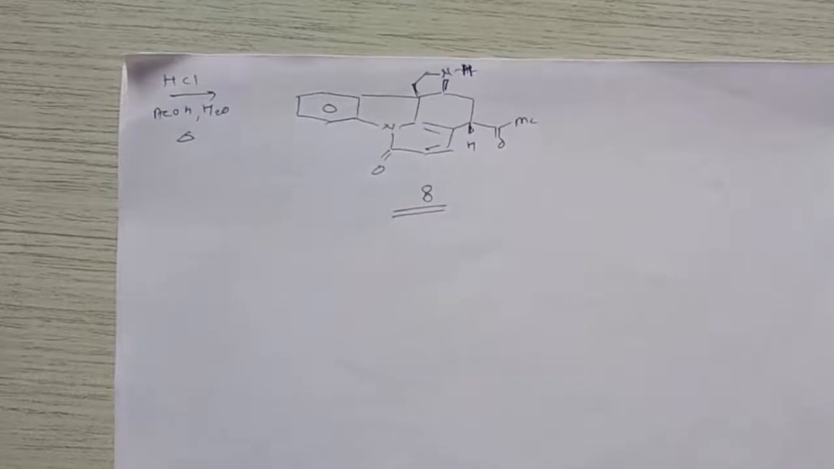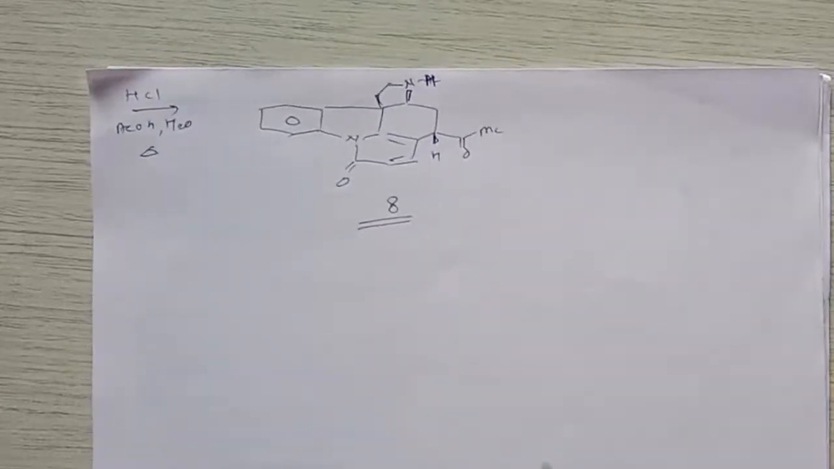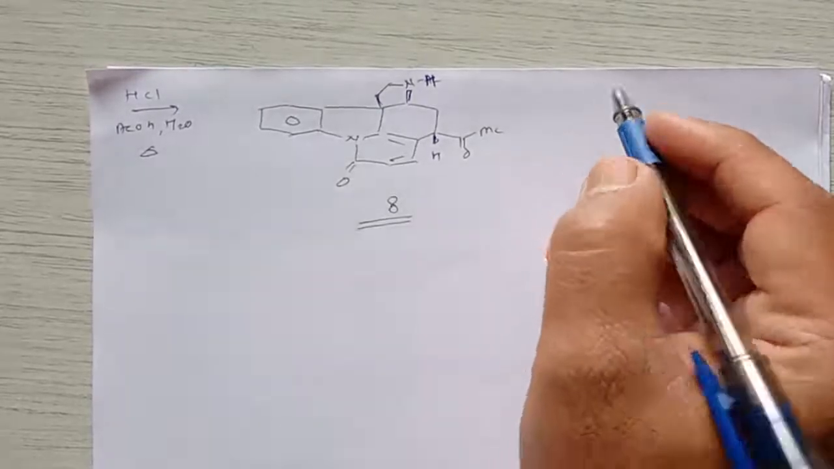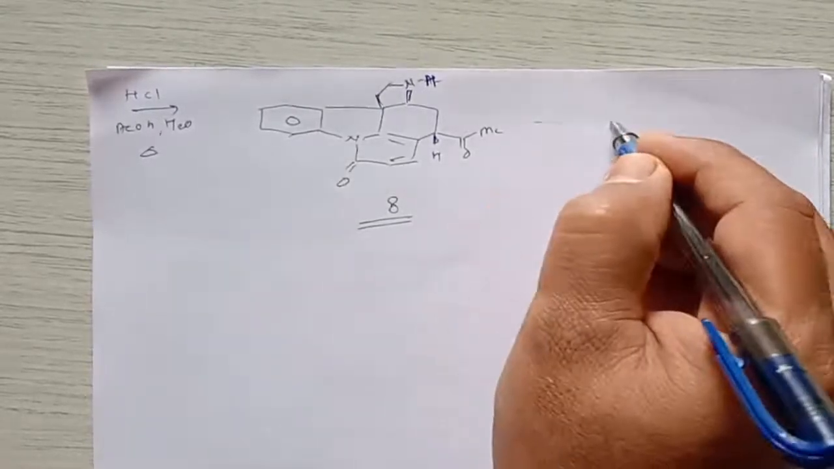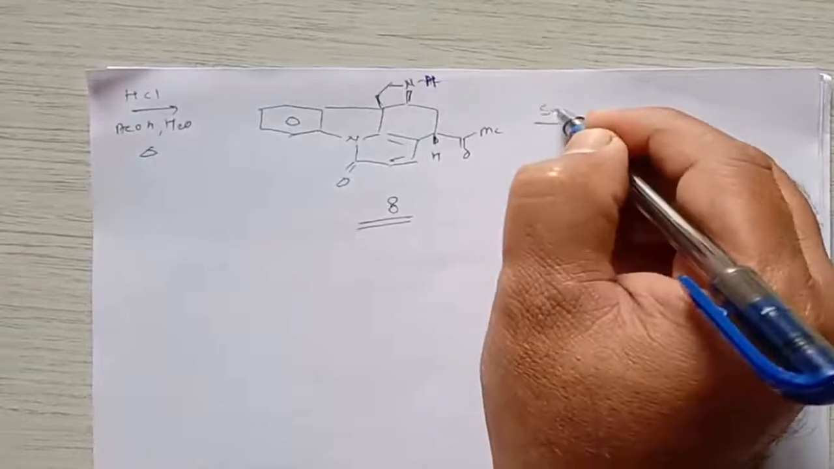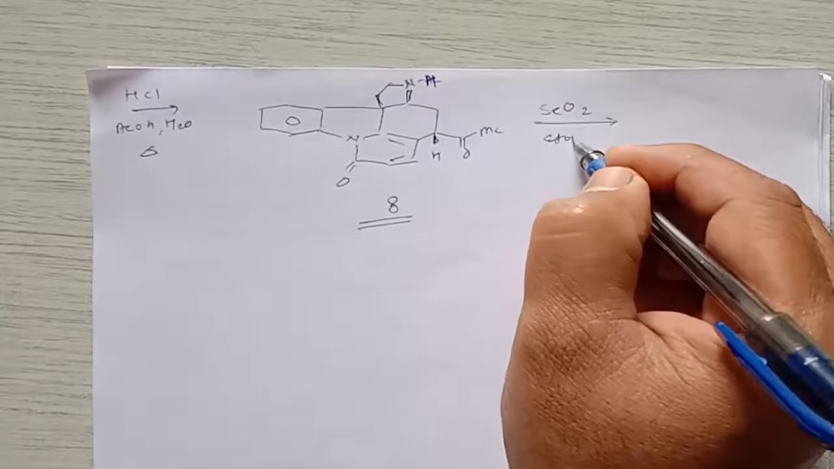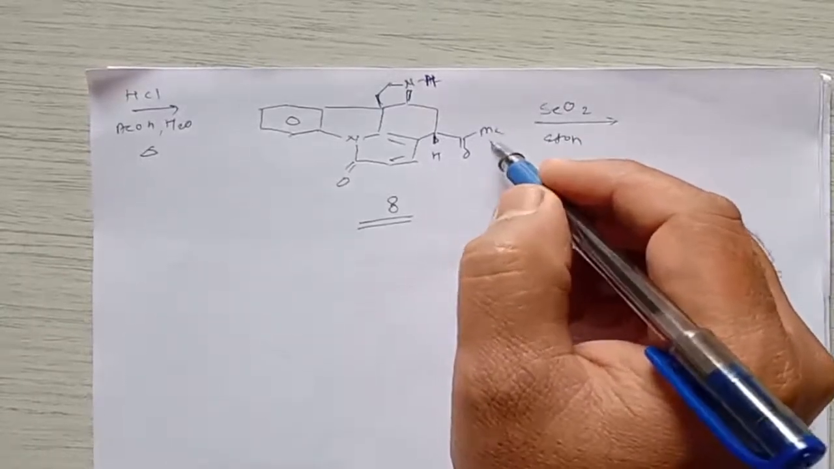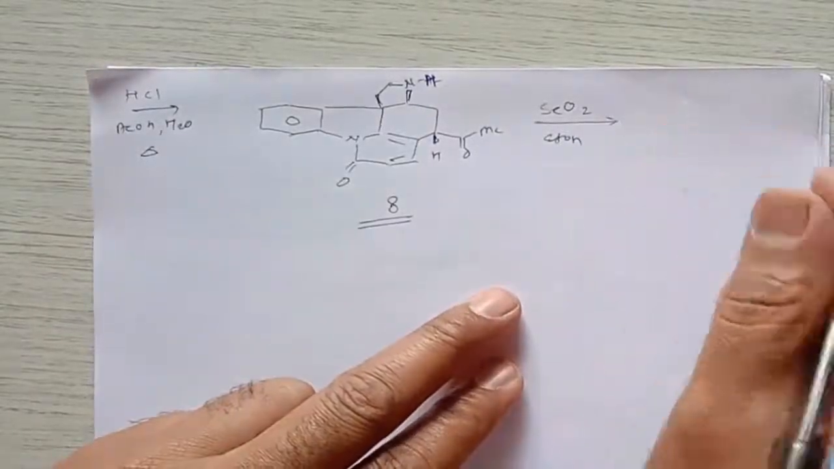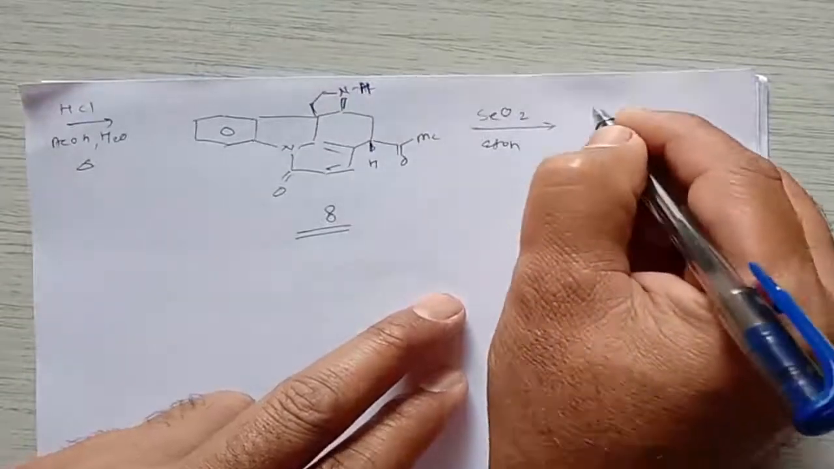So this part we have already discussed in the previous lecture. Now in this lecture we will go for the further synthesis of strychnine. Then this molecule undergoes treatment with selenium oxide, that is SeO2, in presence of solvent, that is ethanol. Then what does it give? It gives a carbonyl compound at this methyl position, and it gives a compound like this.